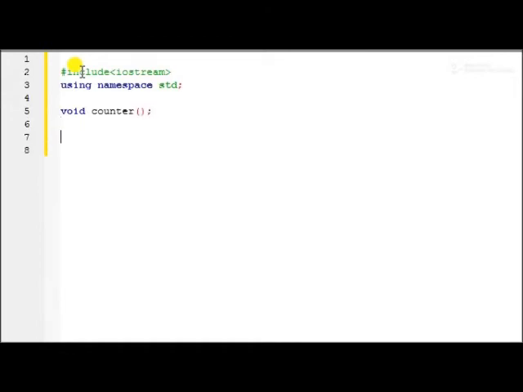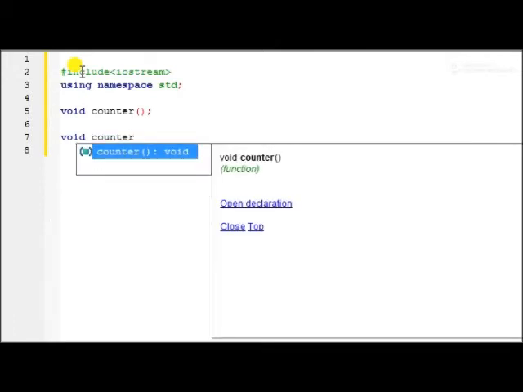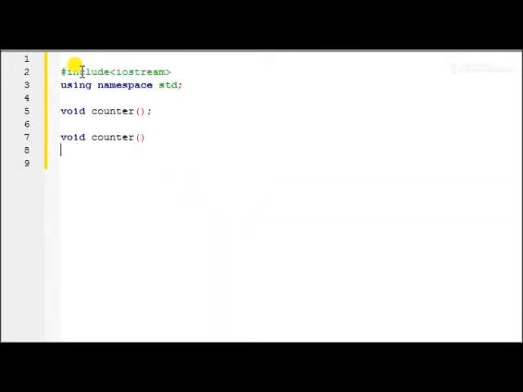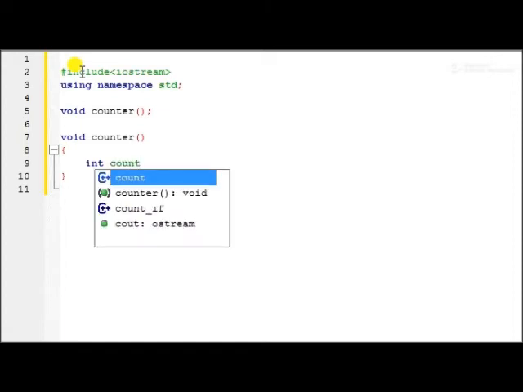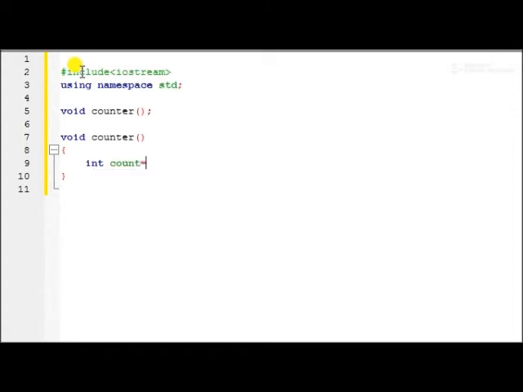The second thing is to define it. We write counter, and here we don't use a semicolon, we use curly braces. In that I have to create a variable. I write int count and initialize it to 0. This is a regular variable.